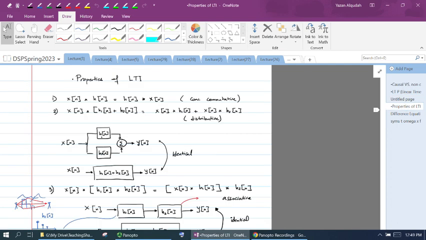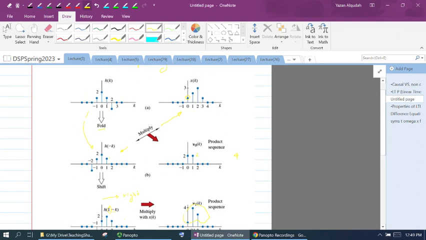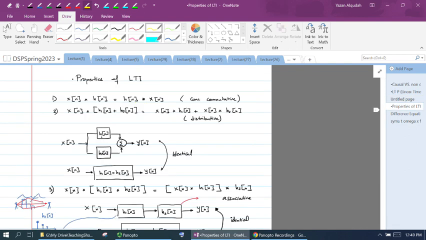Now let's look at properties of the convolution and of the linear time invariant systems. The first property of the convolution is that it is commutative. So if I take x of n convolved with h of n, it is the same as h of n convolved with x of n. It does not matter the order. So when I've done this graphical method, I could have flipped any of the signals. I could have flipped h of k or x of k. Either one will give me the same results because the convolution is a commutative process.